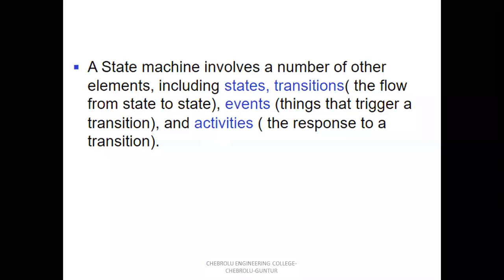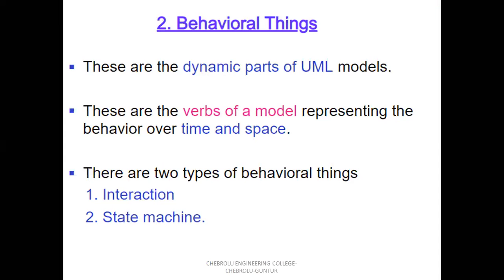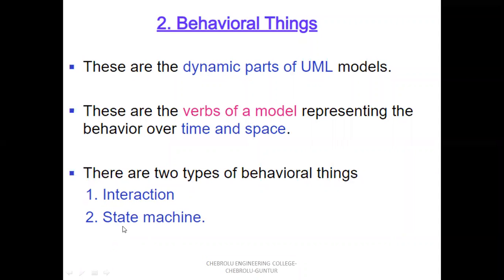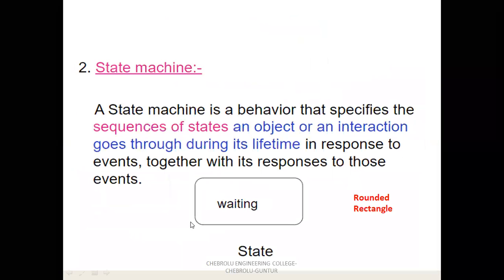So transition means change from one state to another state. Next one, events. The event means the things that trigger a transition. Activities means the response to the transition. So there are two types of behavioral things. The first one is interaction, which is communication, message transfer between two things. Next one, state machine. It represents the behavior of the system, such as an on state or off state.